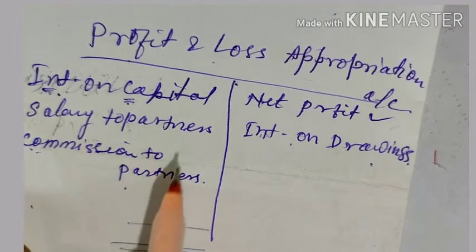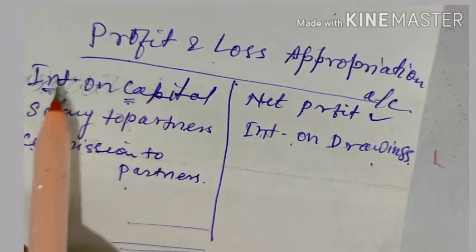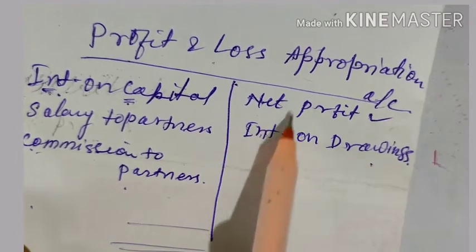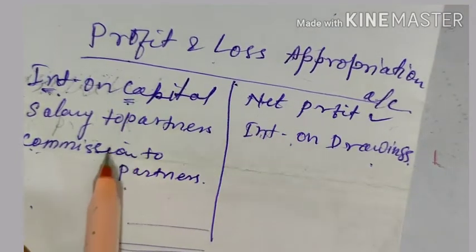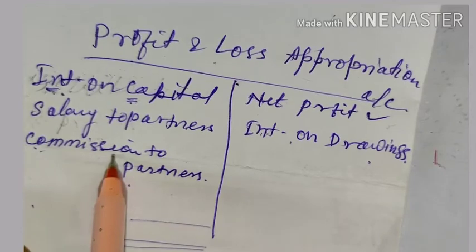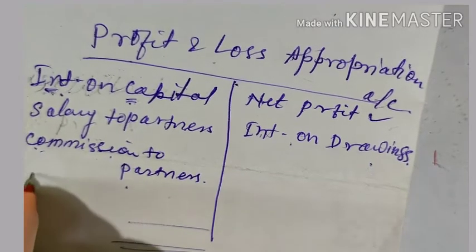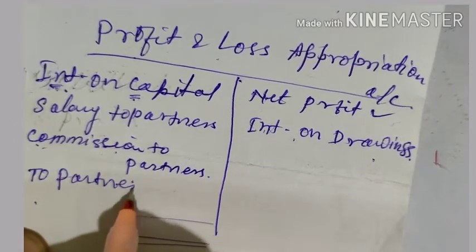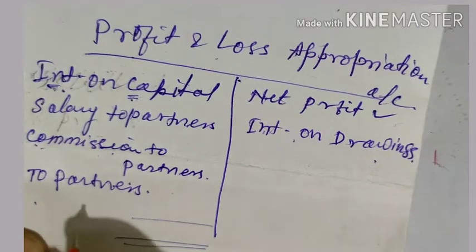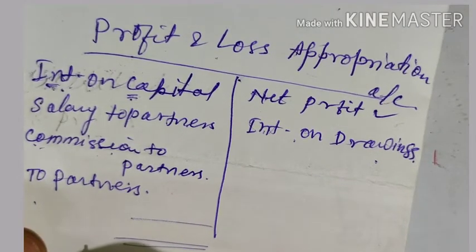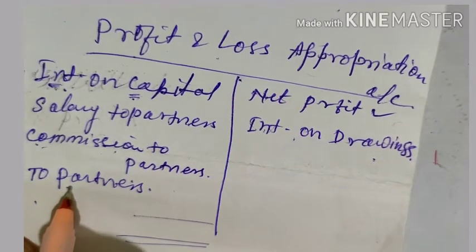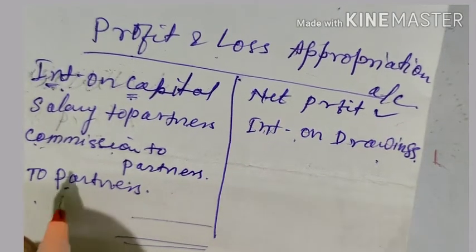Anything to be given to the partners from the profit will be shown here, and the remaining amount, that means the total of this minus this, is the balance profit or the remaining profit, which will be distributed to the partners in some agreed ratio. So this is the profit that is going to be distributed among the partners.